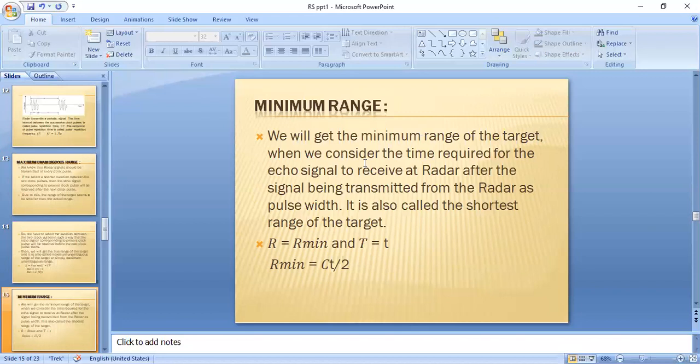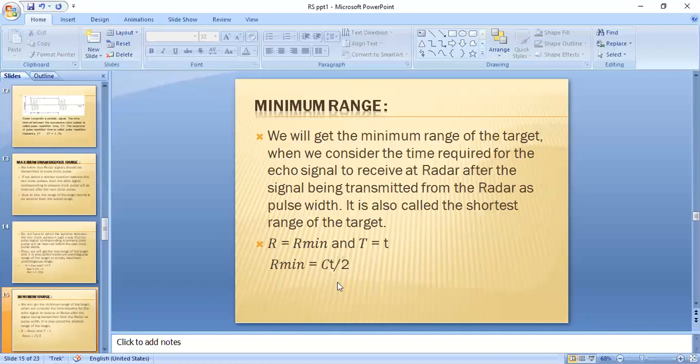The minimum distance of the target from the radar is known as R minimum, where T is equal to tau. If you substitute the values in the basic equation, R minimum is equal to C tau by 2. So this is the minimum range of a radar.